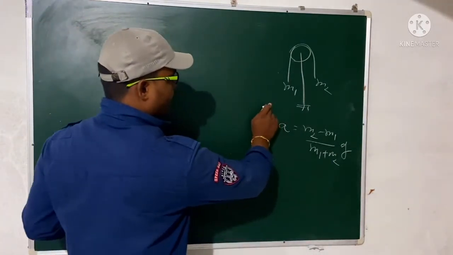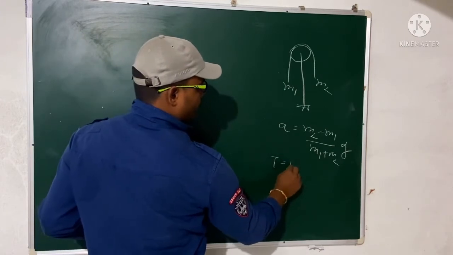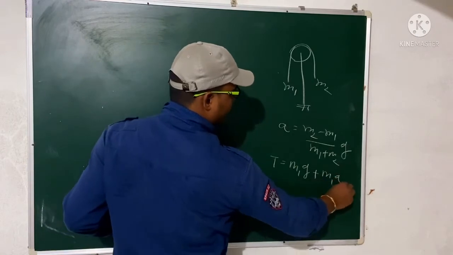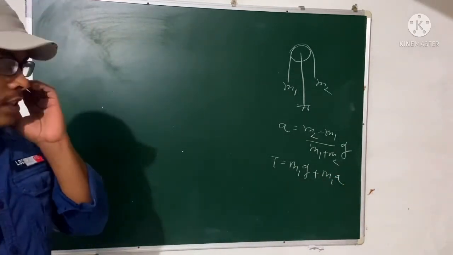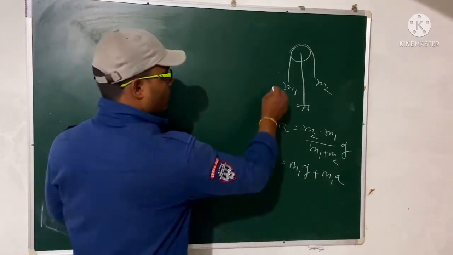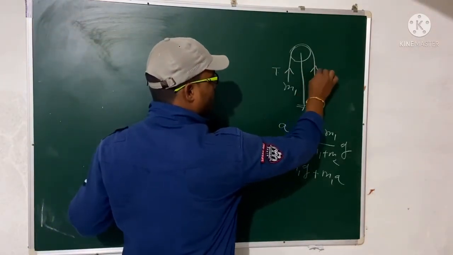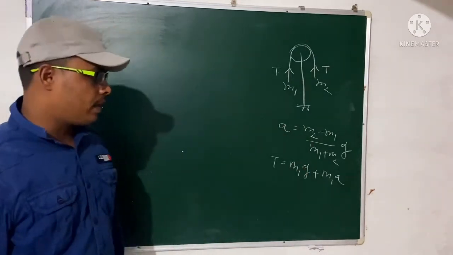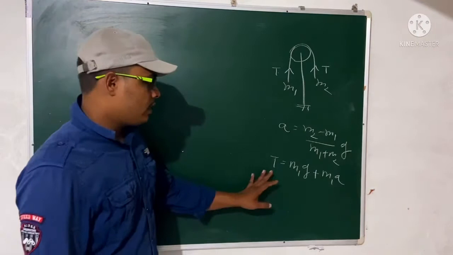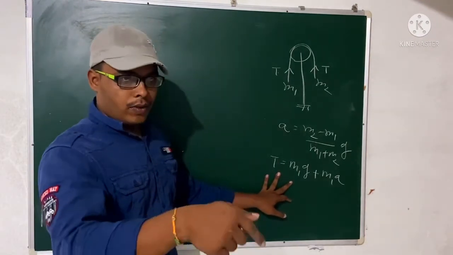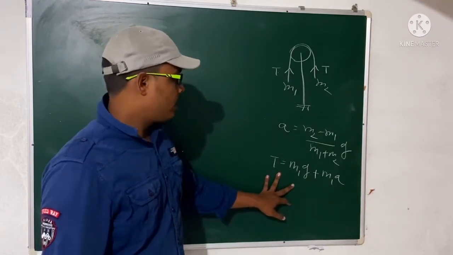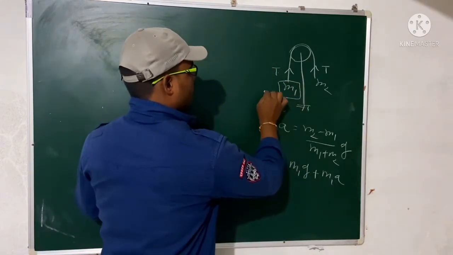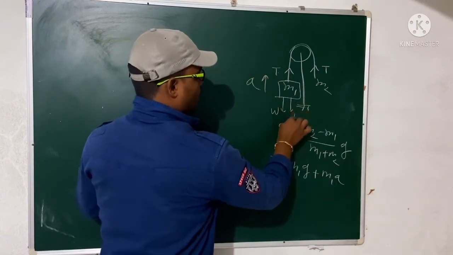So here we have T equal to M1g plus M1a. So one question is that this is one T, and this is also T. So we have got A equal to M2 minus M1 divided by M1 plus M2 into g. And this is the equation that we got 5 minutes before, that T will be upward and the mass has a weight force, and since it is moving upward, that will be the pseudo force, right?